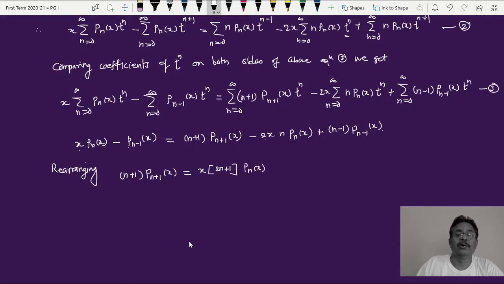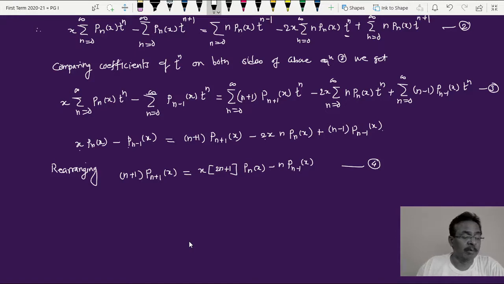Multiplied by Pn of x and minus n times Pn minus 1 of x. And this is my required sign. Now look at this. This is what we have been asked. We have to prove that n plus 1 into the bracket multiplied by Pn plus 1 of x is equal to twice n plus 1 into x, or x into twice n plus 1 Pn x minus n times Pn minus 1 of x. And this is the required answer of this problem.